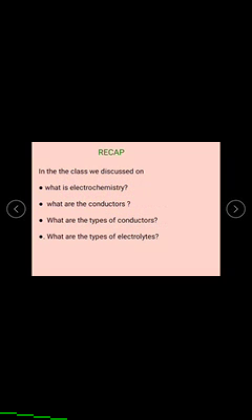Now let us see some more topics on this. Just now we discussed what is electrochemistry, what are the conductors, what are the types of conductors, what are the types of electrolytes.